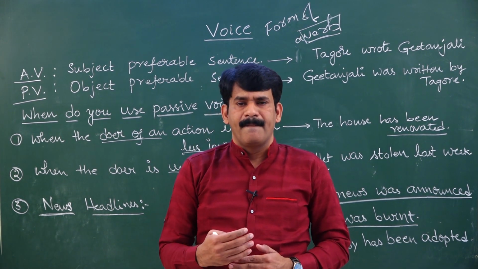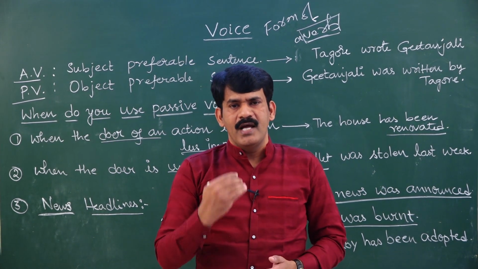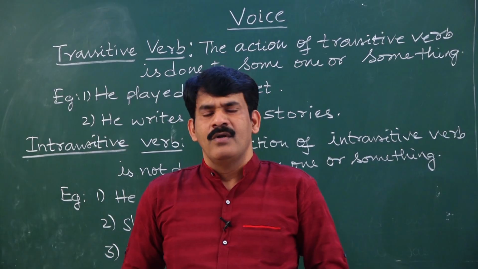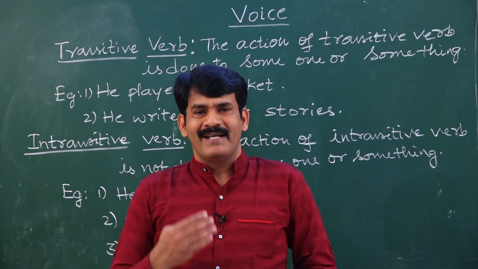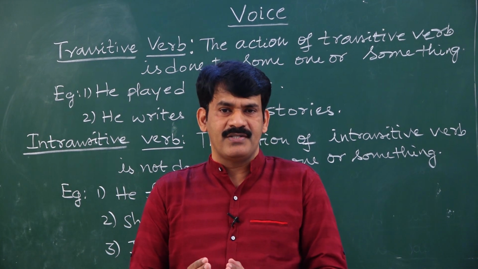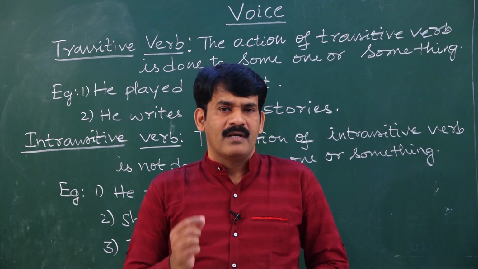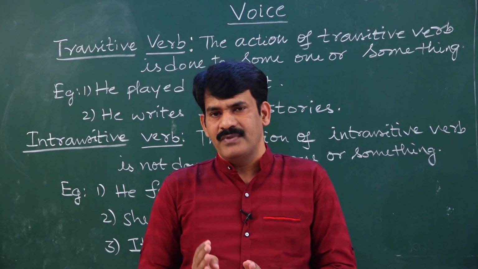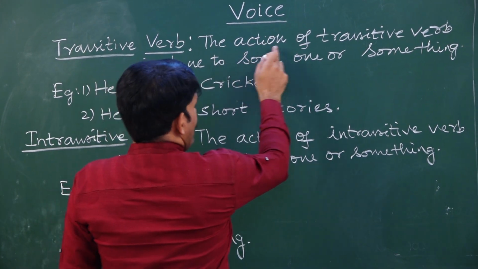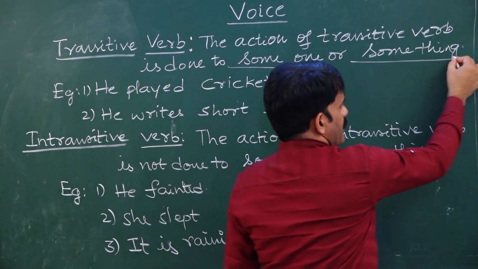Before we start converting a sentence from active voice to passive voice, one has to know about transitive verbs and intransitive verbs. What is a transitive verb? A transitive verb needs an object to transfer its results to an object. In a nutshell, a transitive verb requires an object to transfer the result of an action. The action of a transitive verb is done to someone or somebody or something.